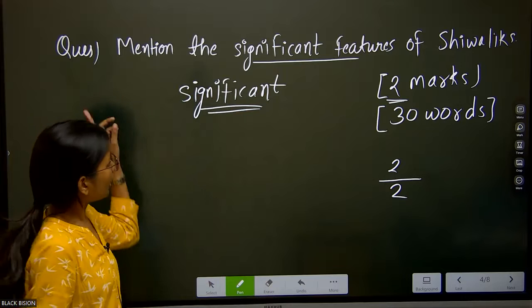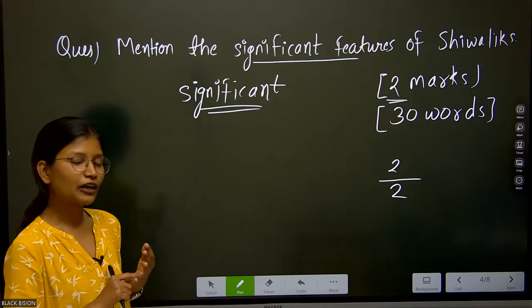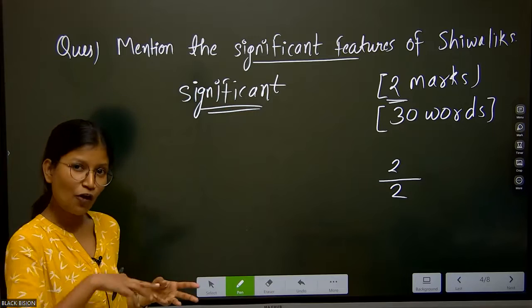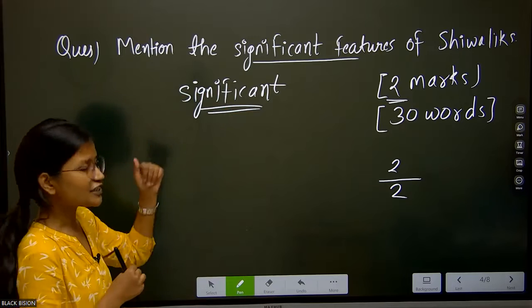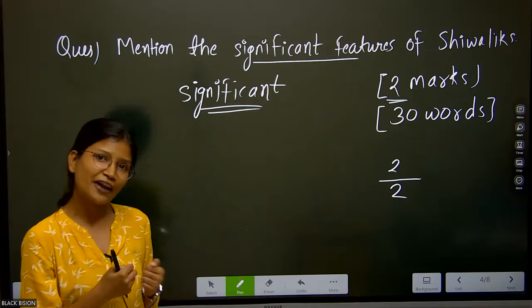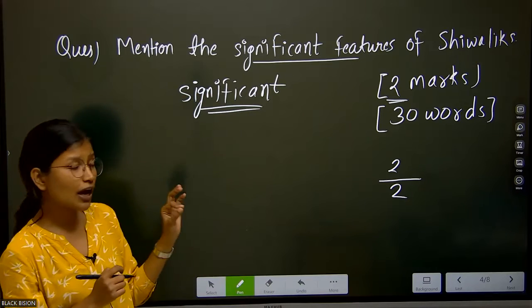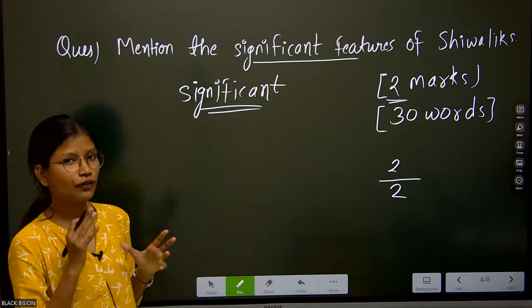However, you know that the features of Shivalik are many, from the geographical perspective, from the societal perspective, from the regional perspective. But since this question has come under paper 5 of your syllabus, that means we have to write only those features which are relevant to the geographical part.